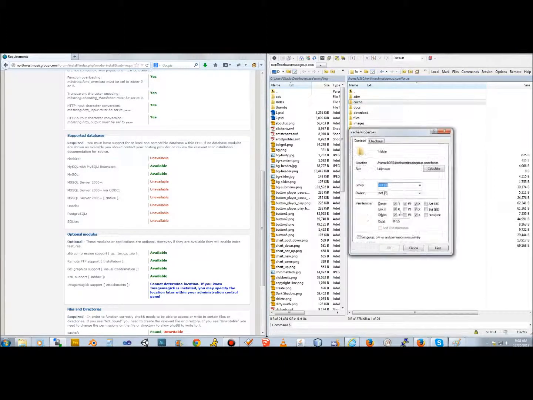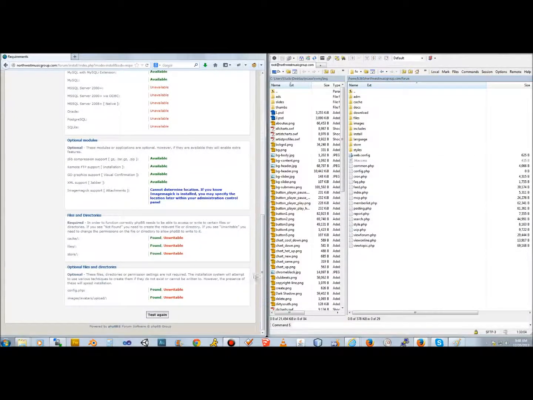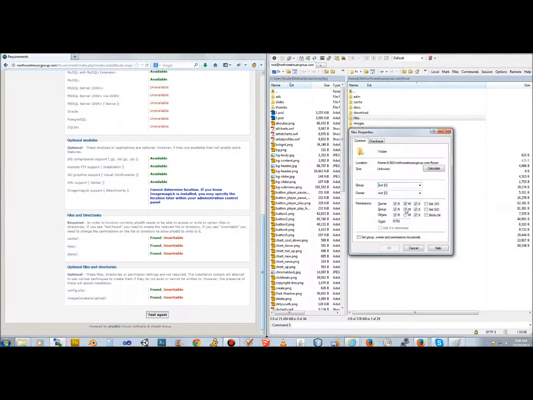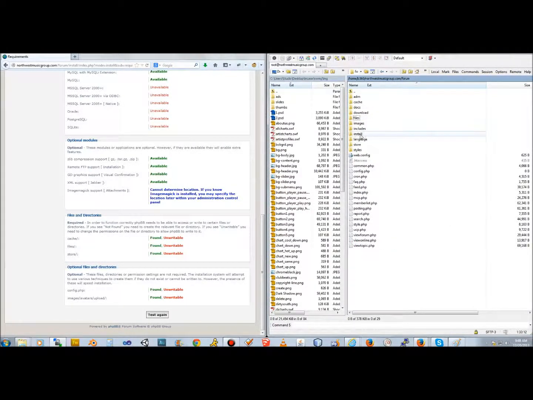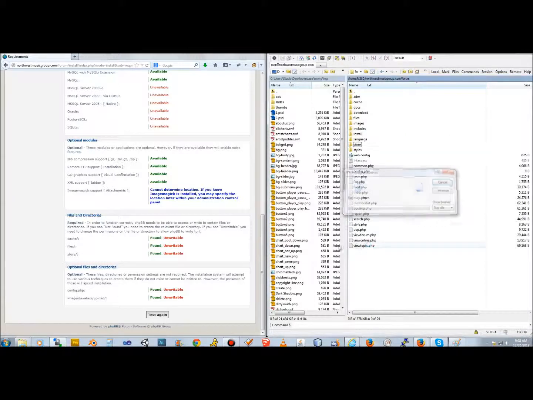So I'll change the properties over to 777, and I'm going to set the group owner permissions recursively. So the first one's cache, then files, then store, then config.php.